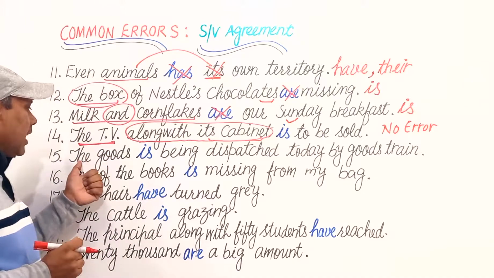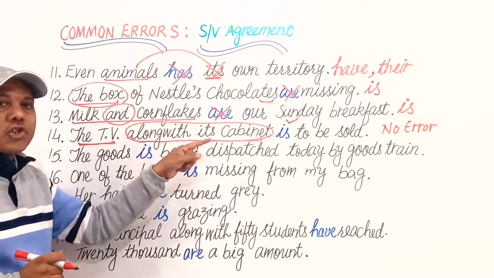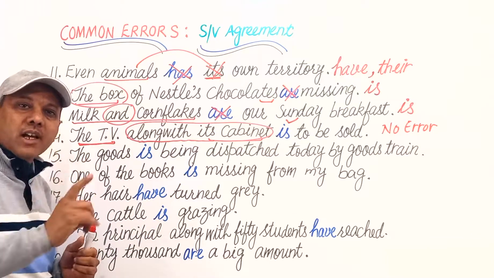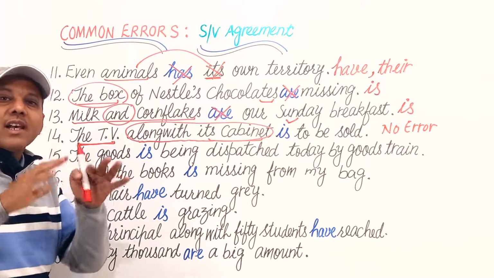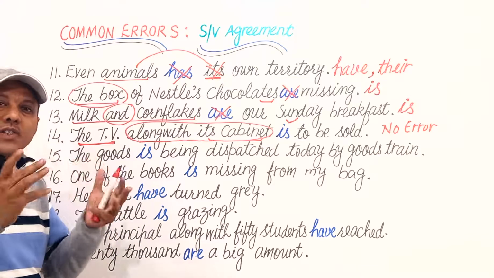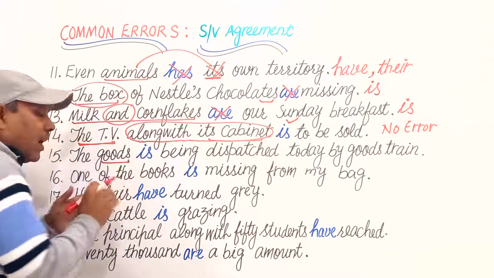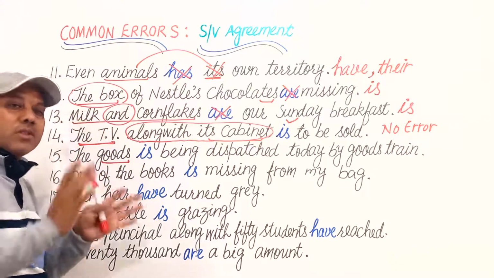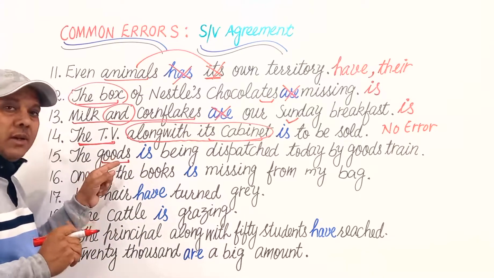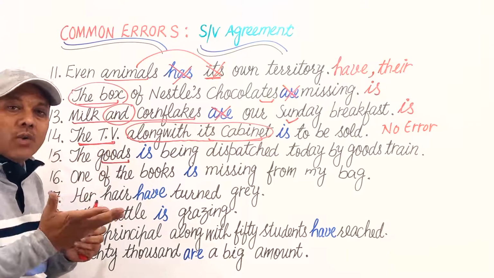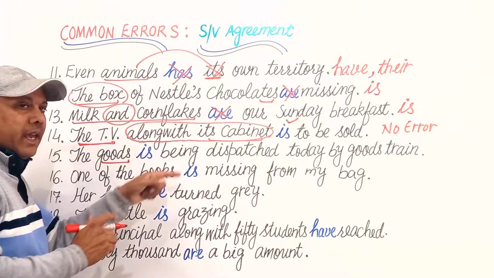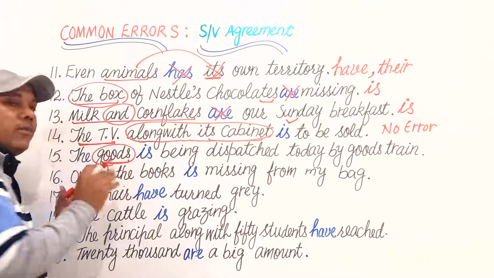Next is: The goods is being dispatched today by goods train. Do you know the difference between good and goods? Good is an adjective. Good means acha, but goods is not the plural form of that same good because adjectives have no plurals. The goods means this is another noun. It means saman, luggage. The goods is being and it has no singular form.